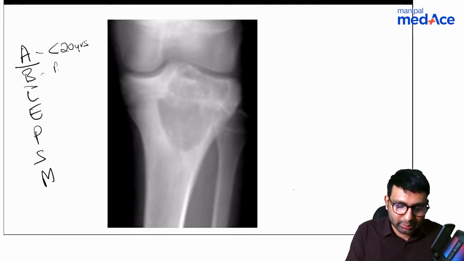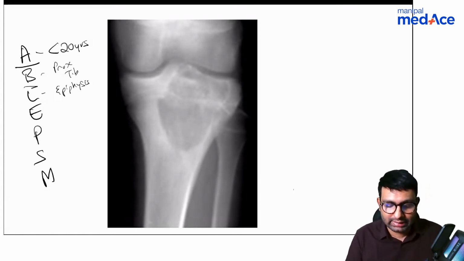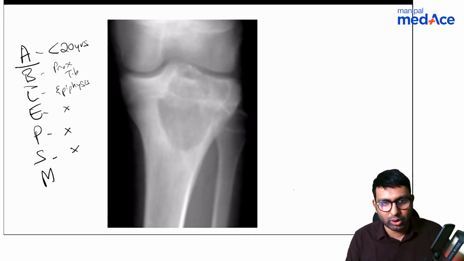Tibia, yes. It's the proximal tibia that is involved. And like you told, the location is epiphysis. And eccentricity, we are not sure. It can be central or it can be cortical, so let's not mark that because we don't know. Periosteal reaction is not seen.